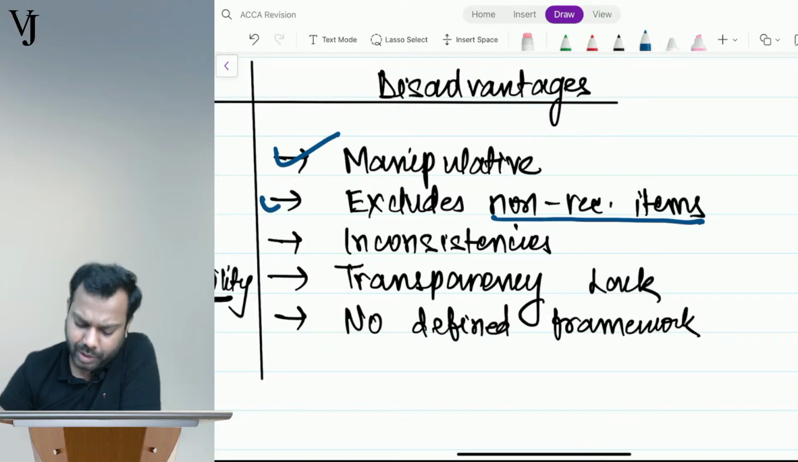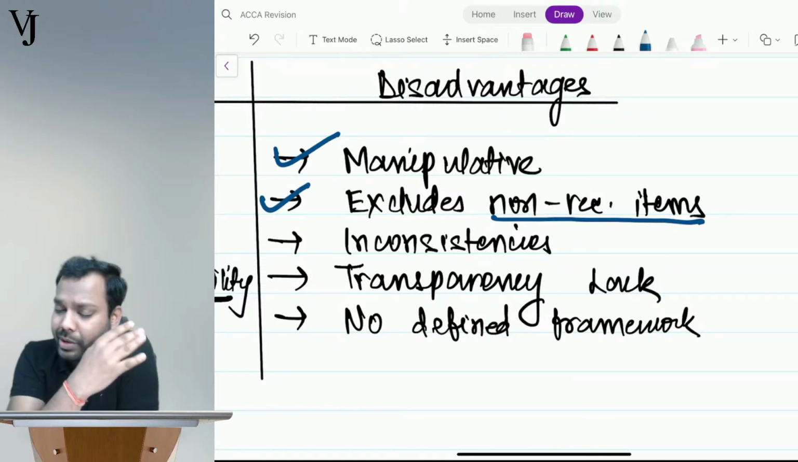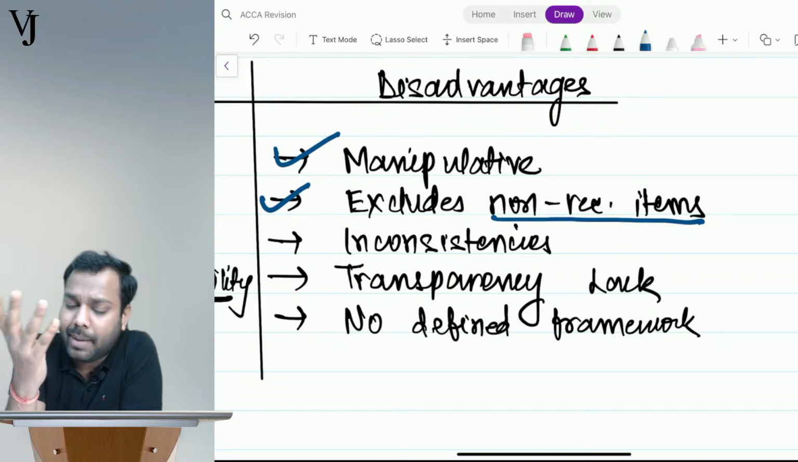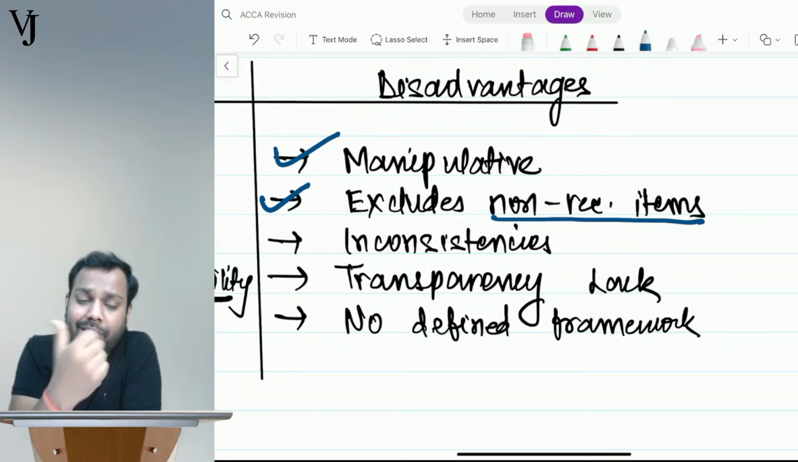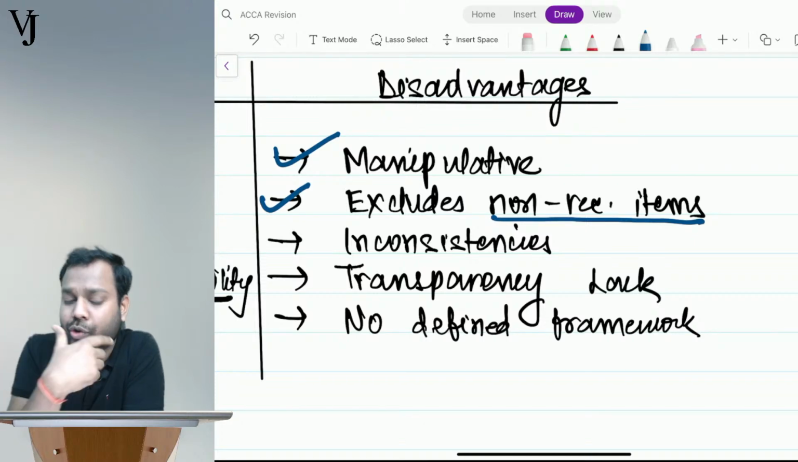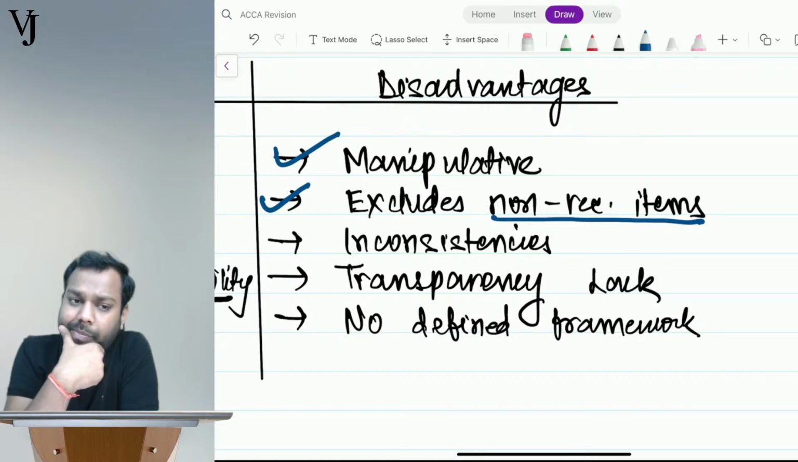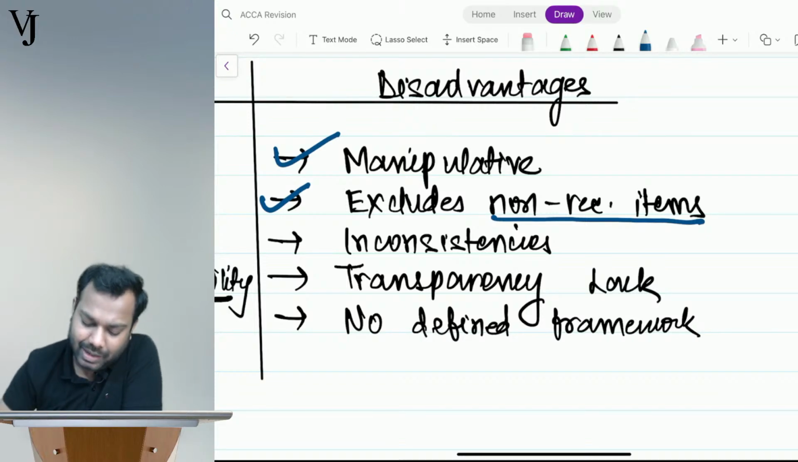Now again, it has inconsistencies. Let's suppose in the previous year I took some formula, and in the current year I am taking some other formula. Since it is not governed by any standard, no one will question me, right? So again, it has inconsistencies.